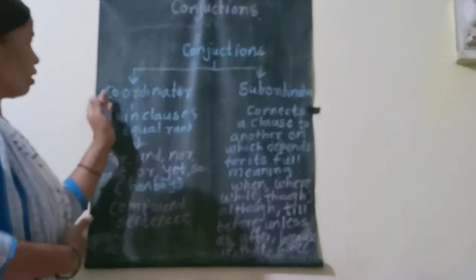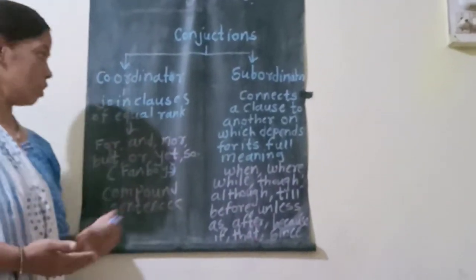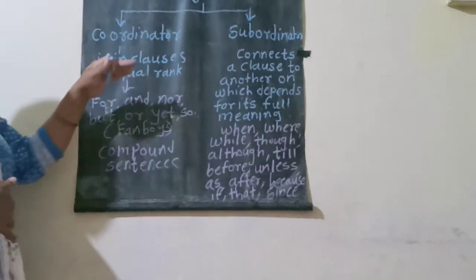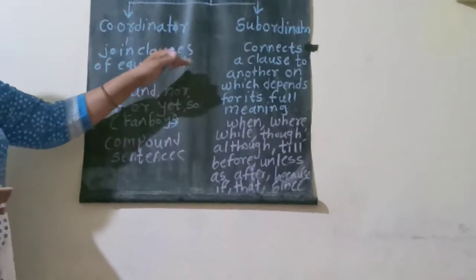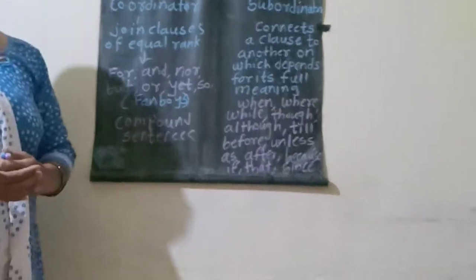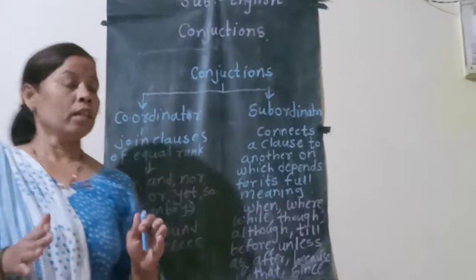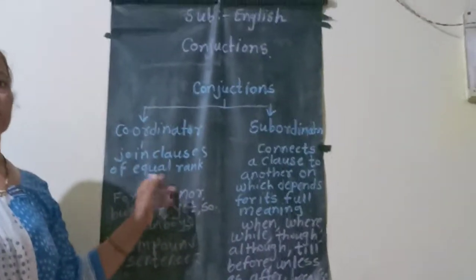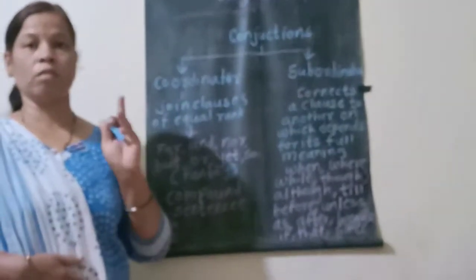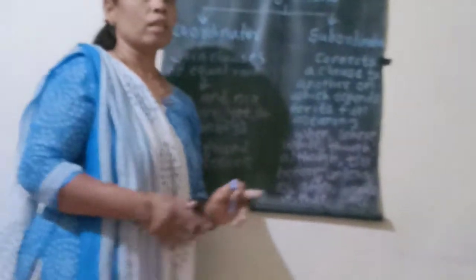Now see, first we are going to see coordinating conjunctions. What is a coordinating conjunction? Coordinating conjunctions join clauses of equal rank. That means it introduces compound sentences. Coordinating conjunctions introduce compound sentences, because these join clauses of equal rank.